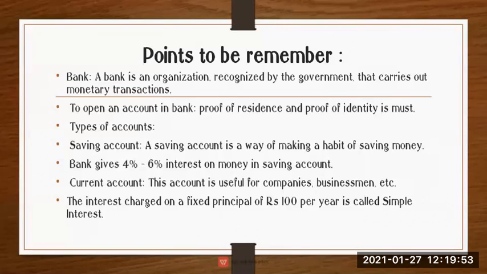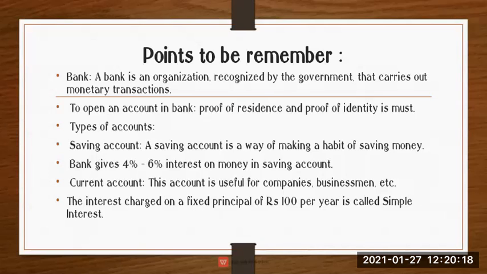Now what is interest? Interest is always charged on a fixed principal. Principal means the actual amount. Interest charged on a fixed principal of rupees 100 per year is called simple interest.